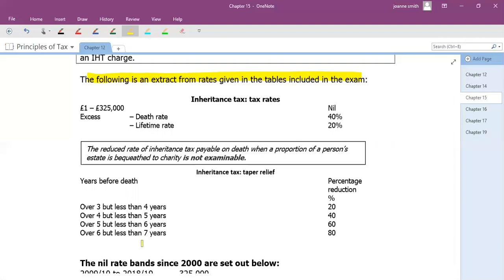So the closer it is to the death, the more you're going to get charged, and the further away from the death, the less you're going to get charged. But as it says there, this is not examinable, so I'm not going to be doing any examples on this. And this is something that you will look at if you choose to go on and study tax at a more advanced level.